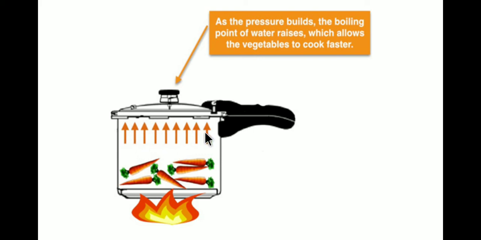As the steam builds up, the pressure increases, and this drives the boiling point of water up to a maximum of 120 degrees Celsius, and because of this, the cooking time of the food is shortened.